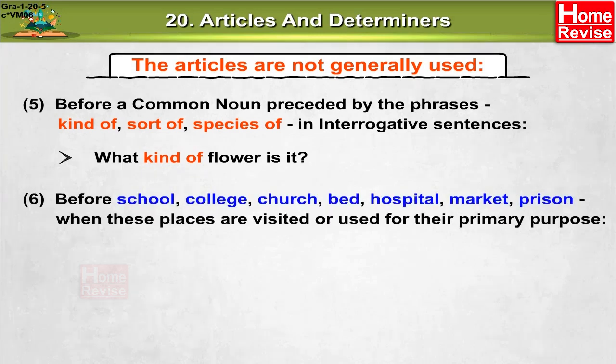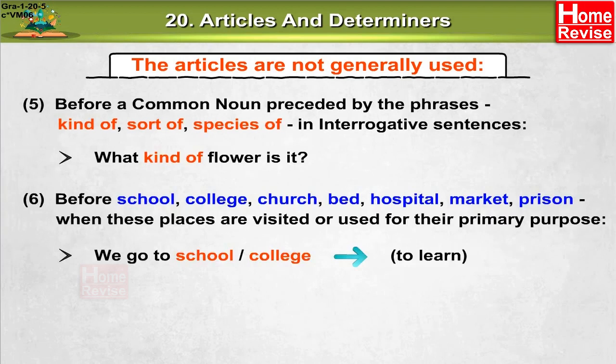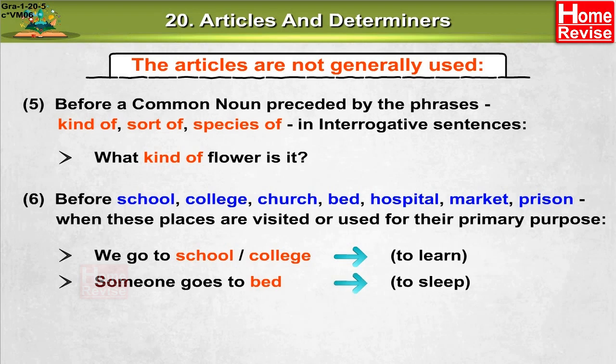6. Before school, college, church, bed, hospital, market, prison, when these places are visited or used for their primary purpose. We go to school or college. Here the primary purpose is to learn. Someone goes to bed. Here the primary purpose is to sleep.